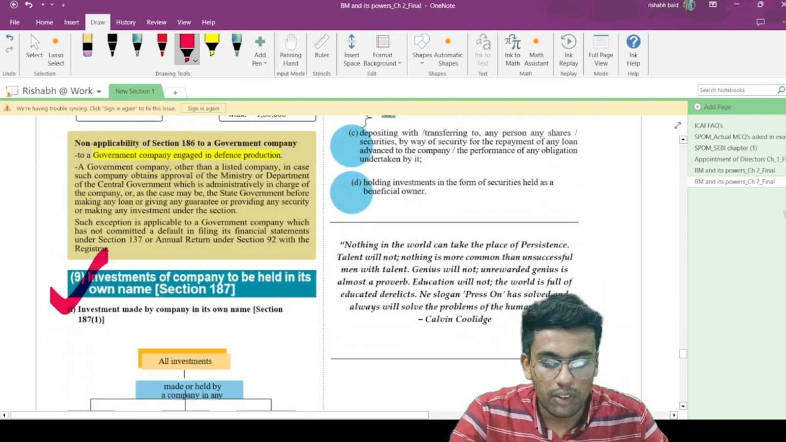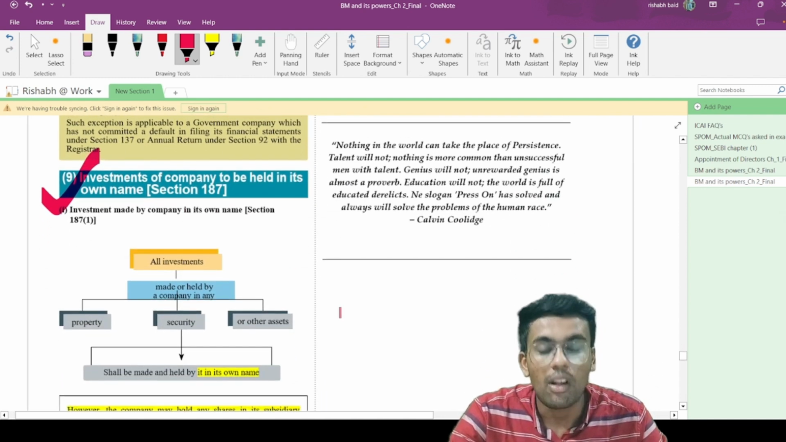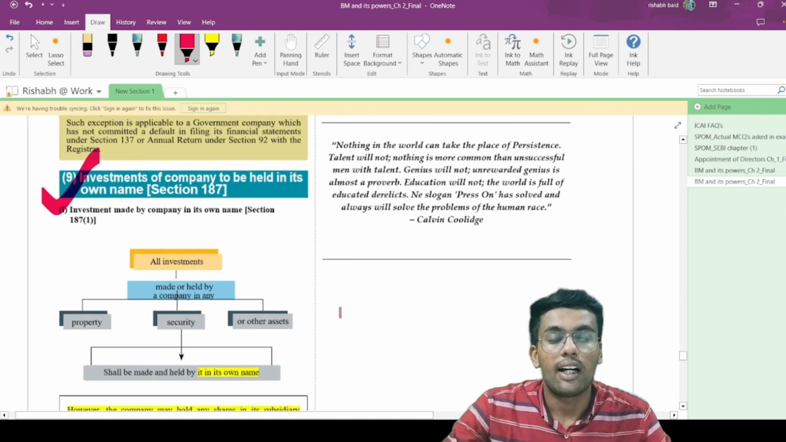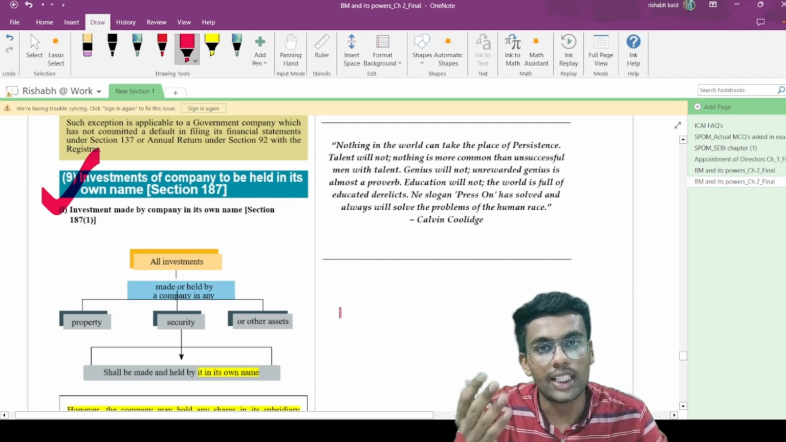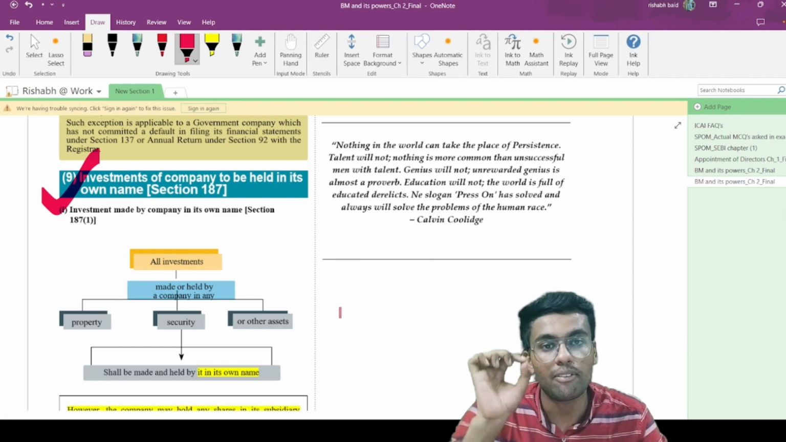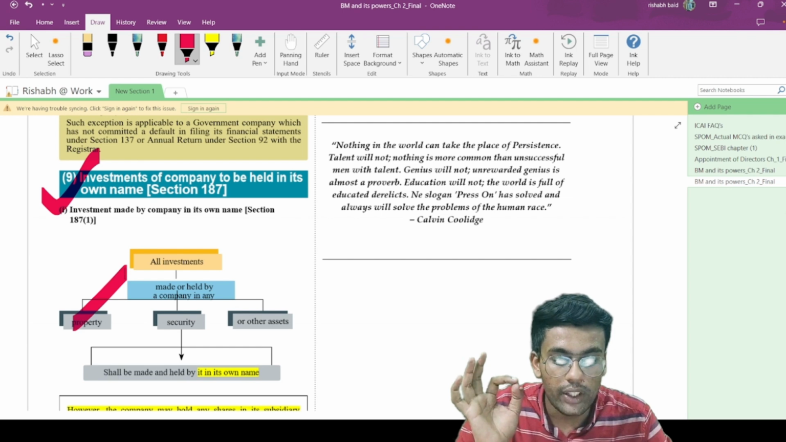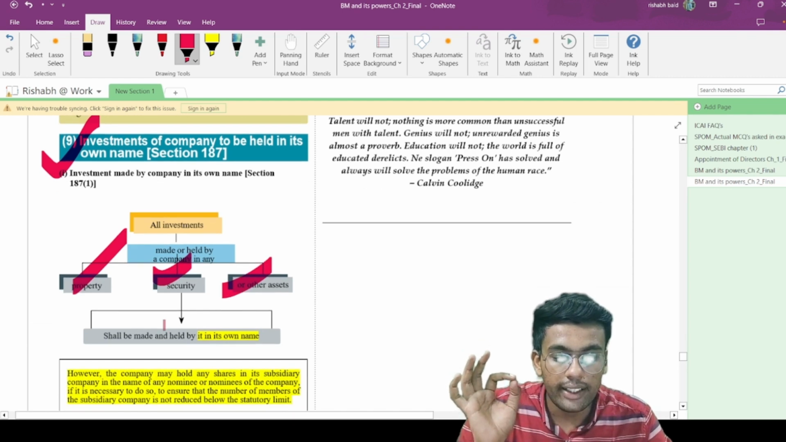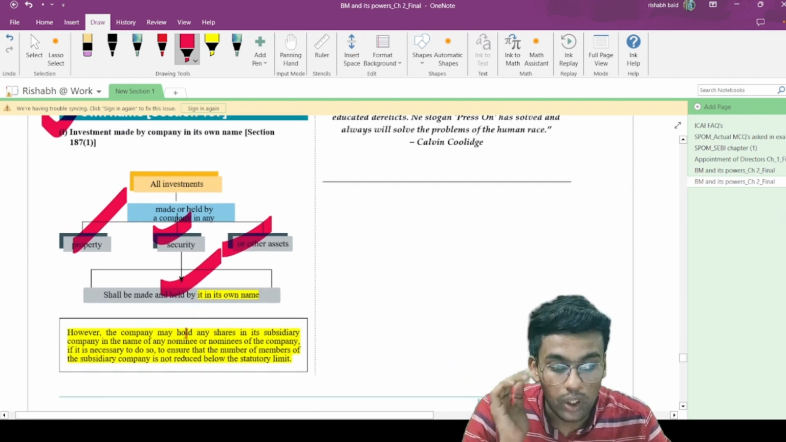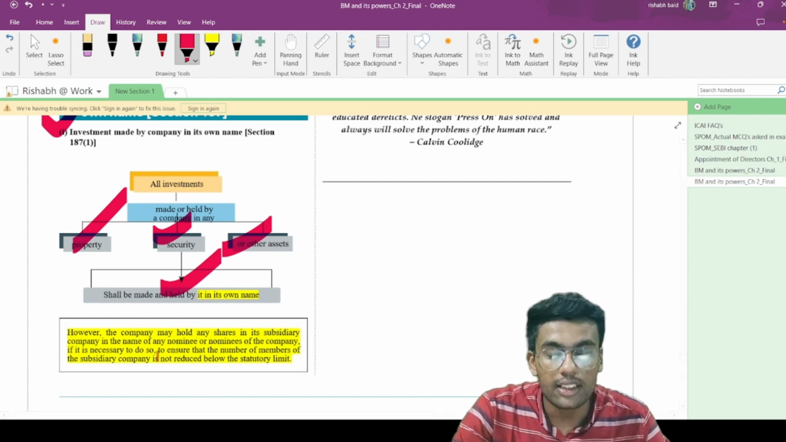Section 187 talks about investment of a company to be held in its own name. All the investments of the company, whether in fixed deposits, shares or properties, are to be held in the name of the company only. Property, security or any other assets are to be held in its own name. However, the company may hold any share in its subsidiary company in the name of a nominee or nominees of such company if it is necessary to do so.